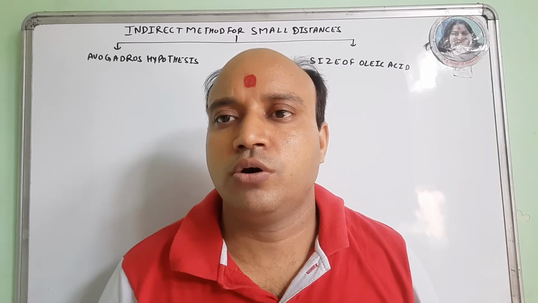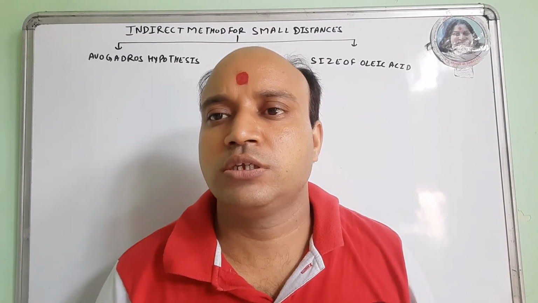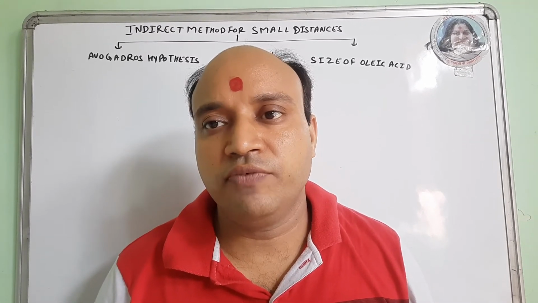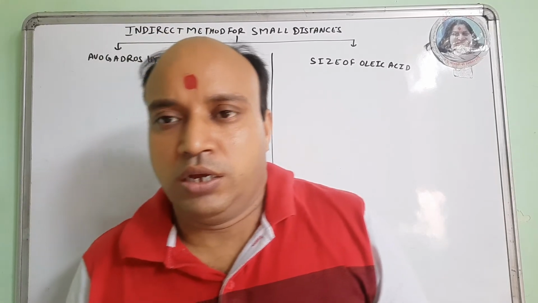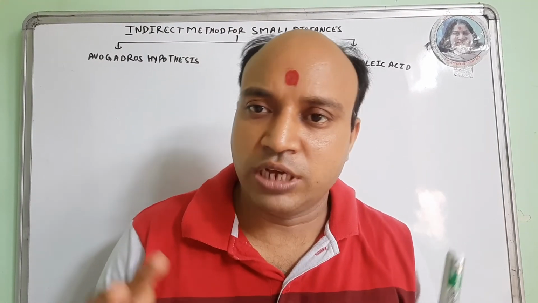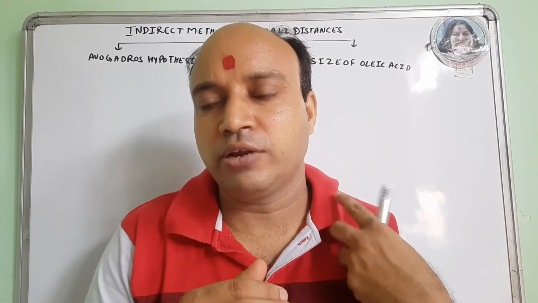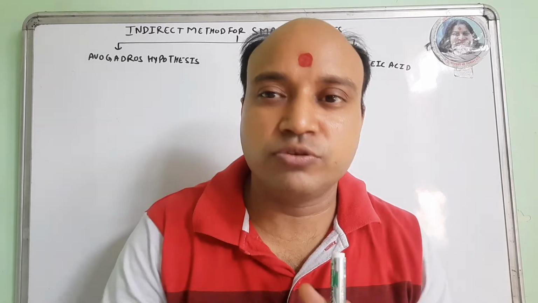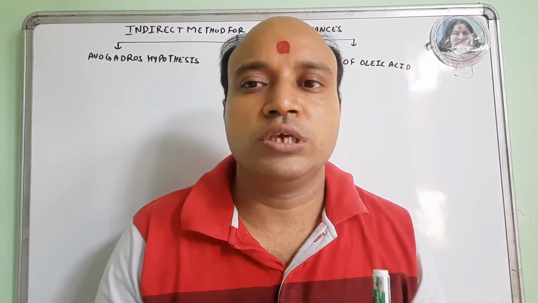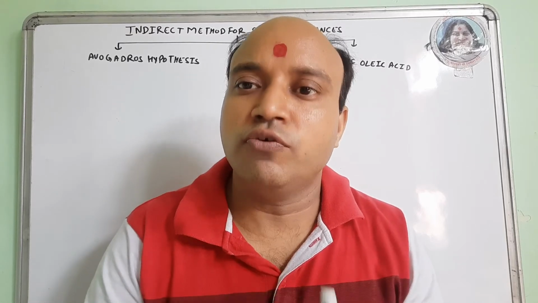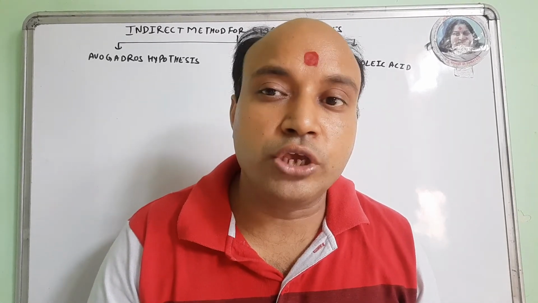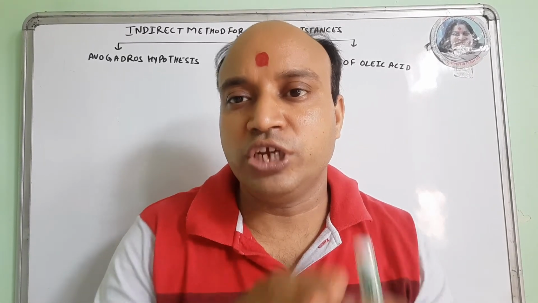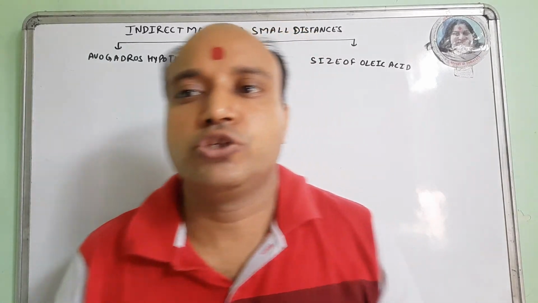In the last two methods of indirect measurement for small distances, first is the Avogadro hypothesis, second one is the size of oleic acid. So in the Avogadro hypothesis, Avogadro assumed that all the atoms are perfectly spherical, and when they are closely packed, empty spaces are left between the atoms in the container. So he calculated that the actual volume occupied by the molecules of a gas is 2/3 of the total volume occupied by the gas.